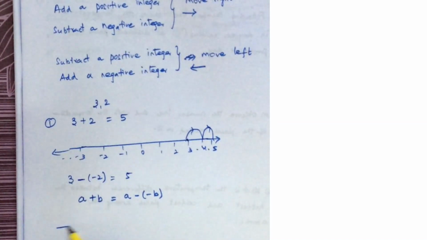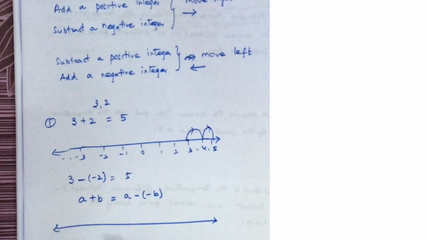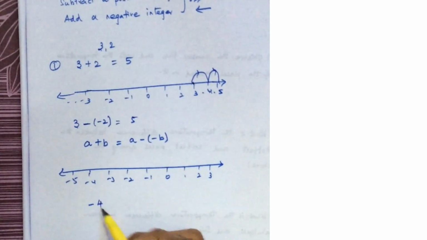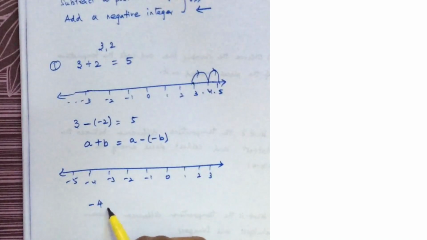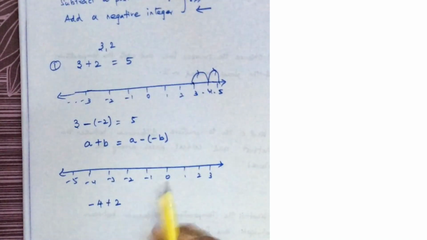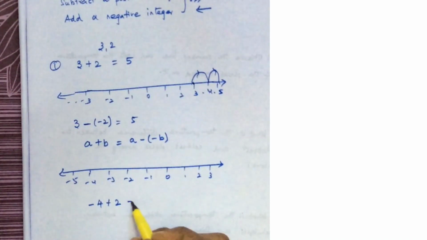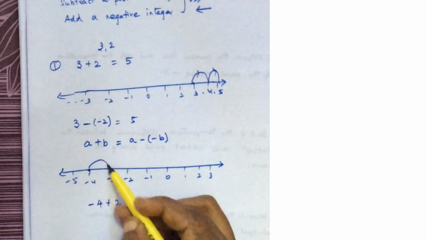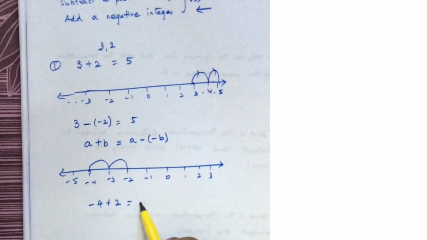If you want to check for this clarification, we can take more examples. 0, 1, 2, 3. Here minus 1, minus 2, minus 3, minus 4, minus 5. Okay, let me take minus 4. Okay, I am adding a positive number plus 2. This is adding a positive number. So I am standing at minus 4. To add a positive integer, I have to move to the right 2 steps. 1, 2. The answer is minus 2.